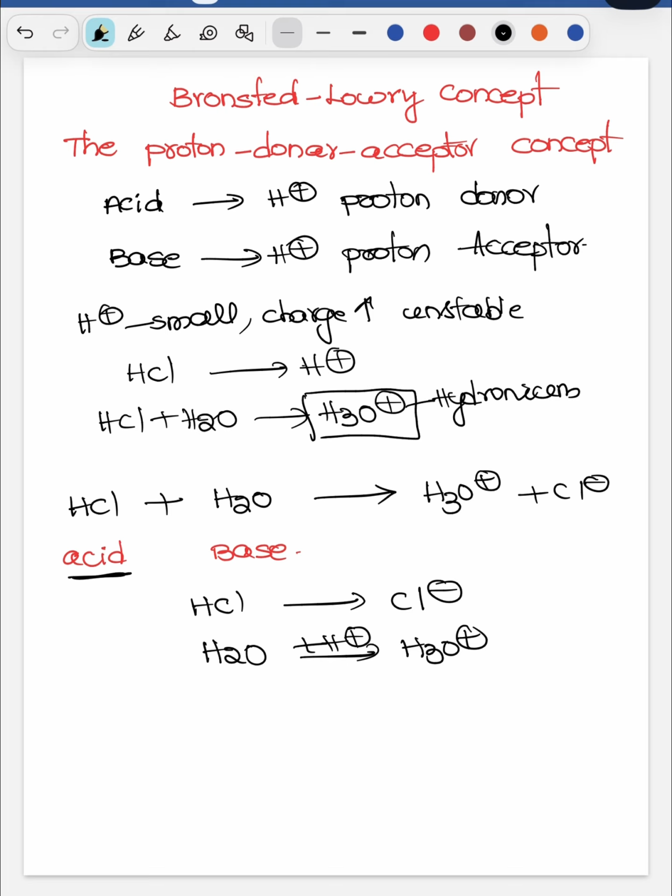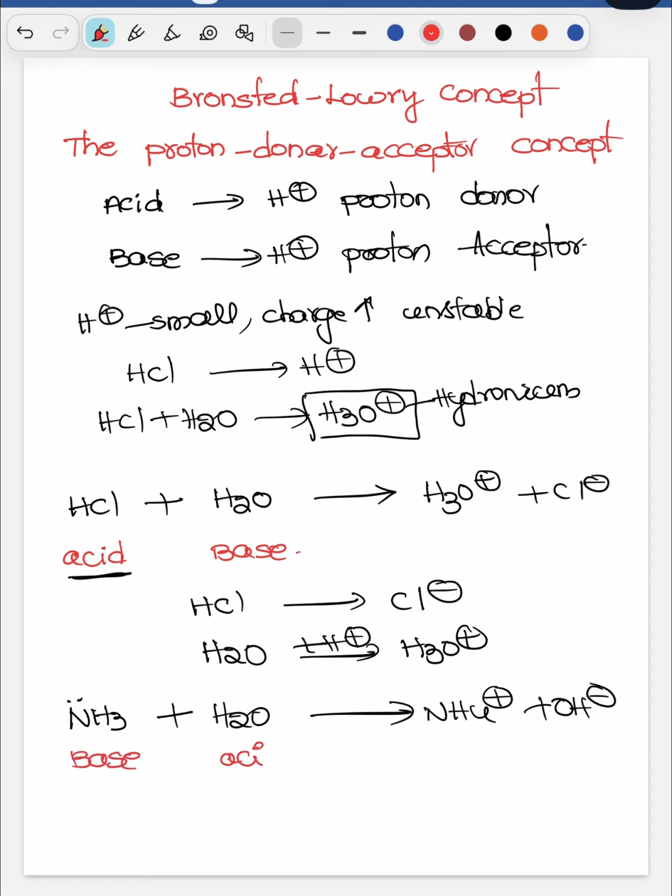One more example. For example, NH3. We know that the nitrogen has a lone pair of electrons. With a water molecule, it will form NH4 plus and OH minus. Here I call NH3 a base and water an acid. How is it possible? In the previous example I called H2O a base, and here I call H2O an acid. It is the same water molecule.